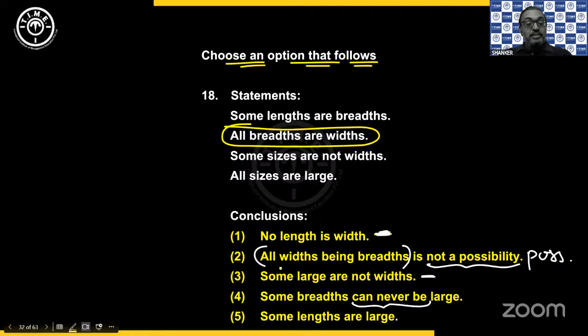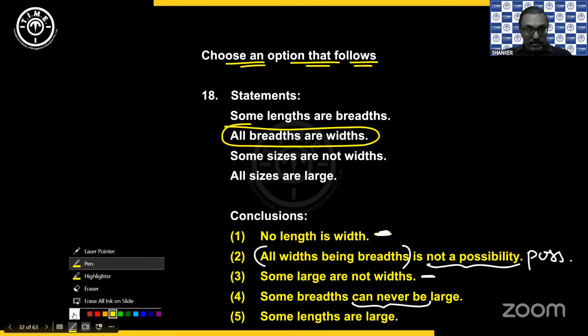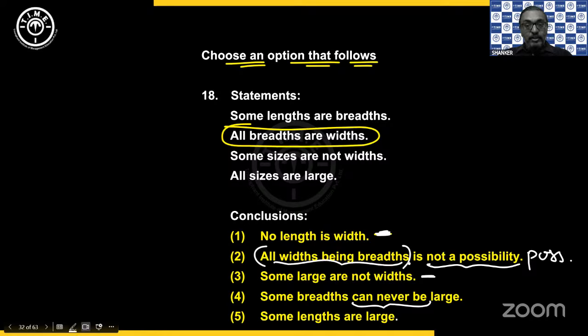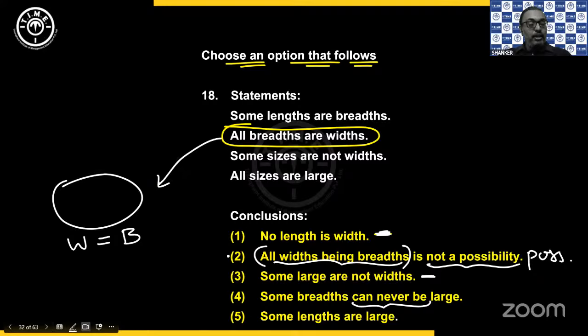Now he is asking all widths are breadths. So the only thing that we can do here is draw this and put it as W equals B, so that I can satisfy my statement. I can also satisfy my conclusion. But because he says it is not a possibility, and here I know that it is possible, unfortunately, this is not my option.